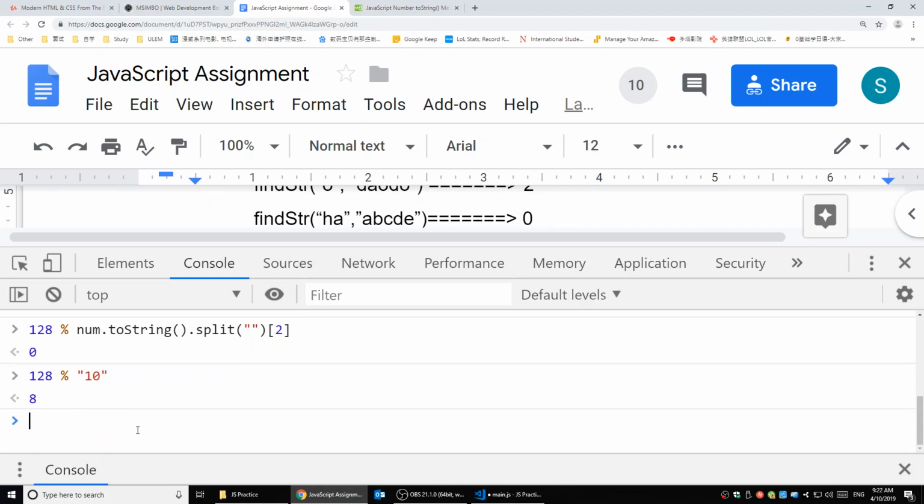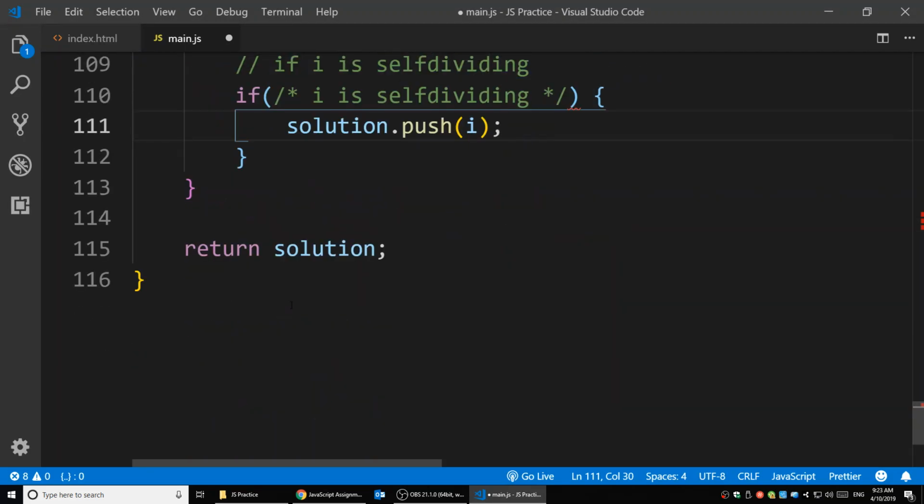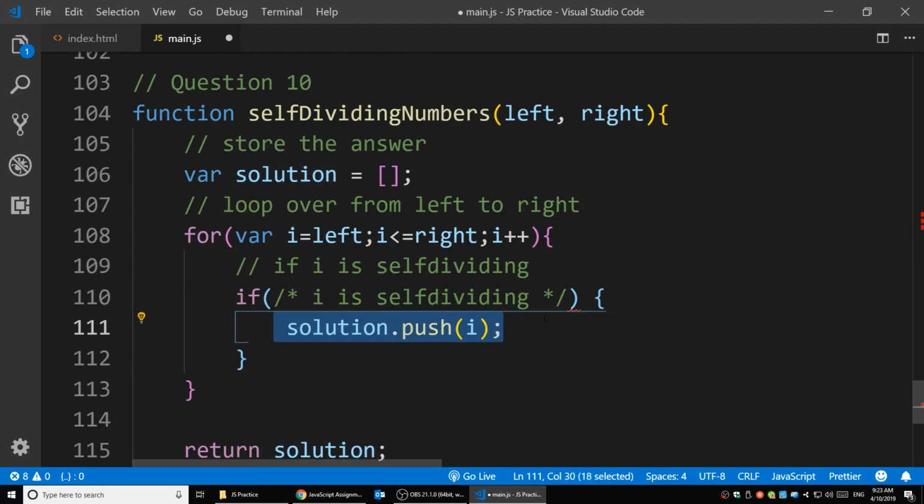No, I don't. I can just modulo the string. It's fine. I don't need to transfer it back to a number. It's going to treat it as a number when I use the modulo. So to check if a number is a self-dividing number, I can firstly transfer that into an array, and then use the other numbers inside it to modulate it.